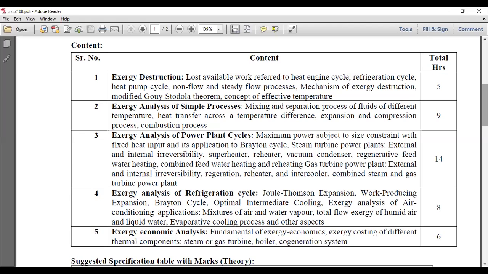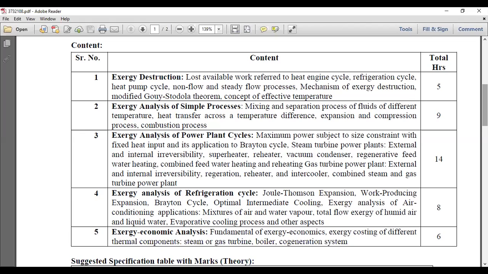I know that you know the concept of heat engine, refrigeration cycle, and heat pump. A heat engine is giving some kind of work output. If you give it heat, it will automatically give you the output as work. Now in refrigeration and heat pump, we have to extract heat from a particular confined space, so we have to give some work as an input. That is the main difference between the heat engine cycle and refrigeration and heat pump.